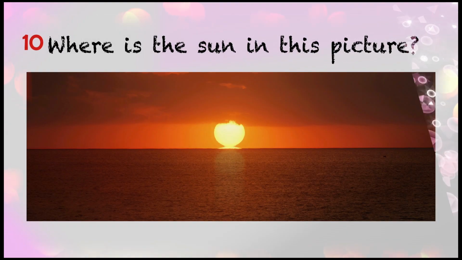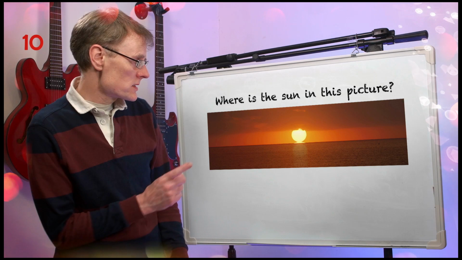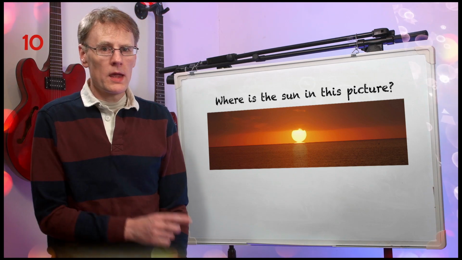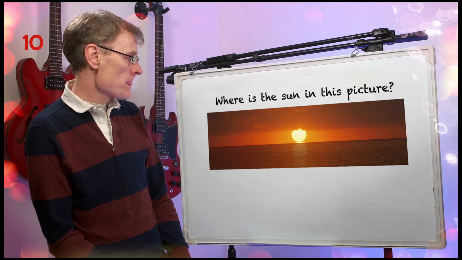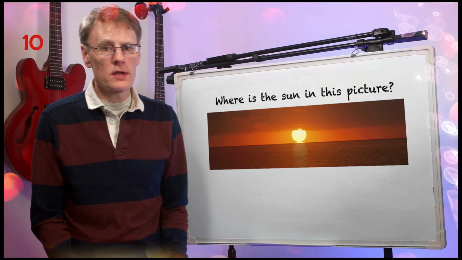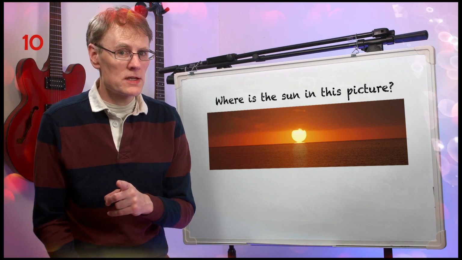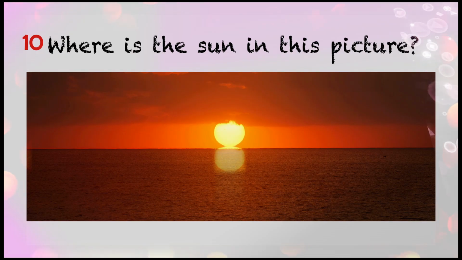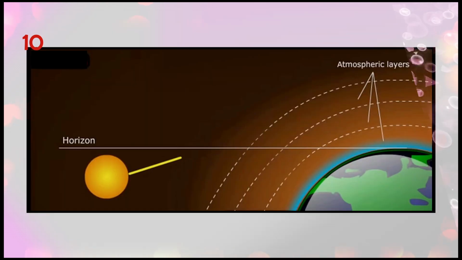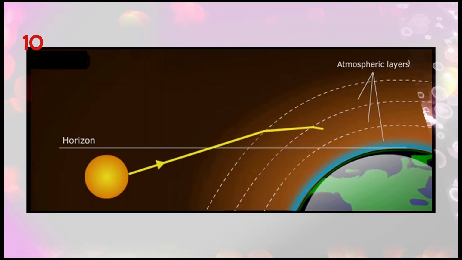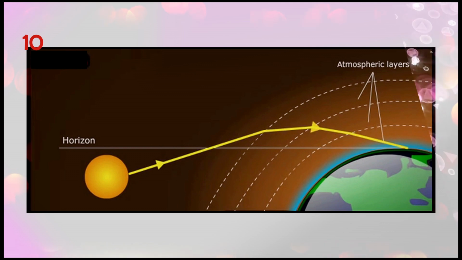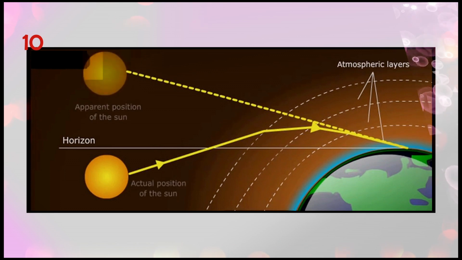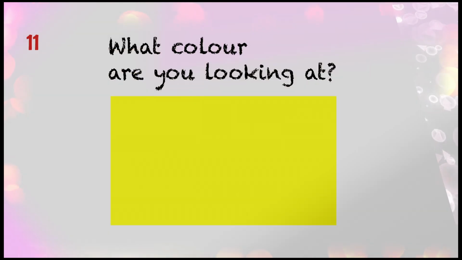Where in this picture is the sun? So where is the sun in this picture? It looks like it's sitting on the horizon, but it's not. When the sun is just sitting on the horizon, it's actually just set. The sun is just below the horizon. The light from the sun is refracted, that's bent around the atmosphere, like a lens. So it comes from below the horizon and it appears to be just sitting on the horizon, when in fact it's just set.